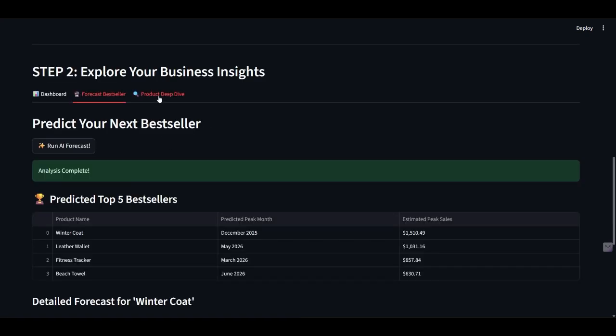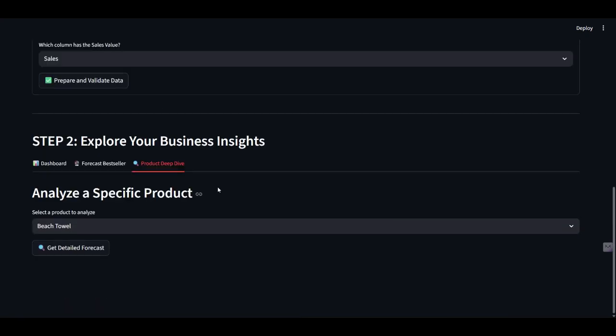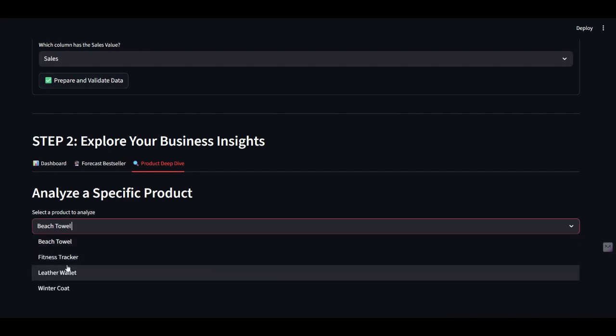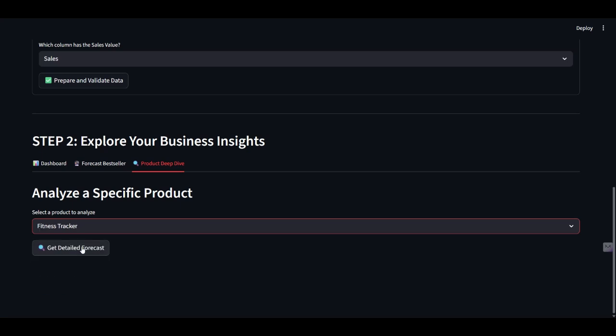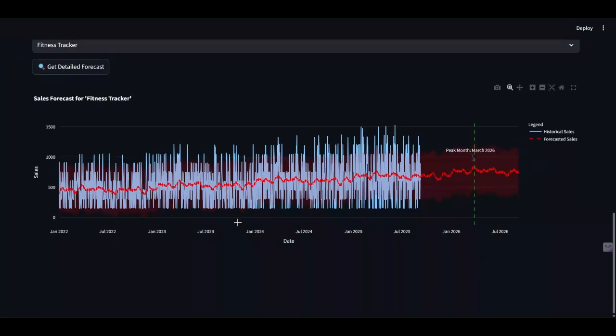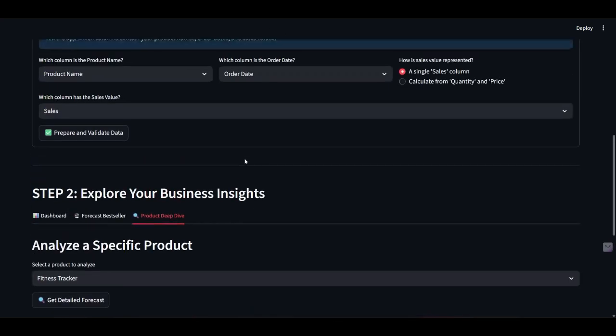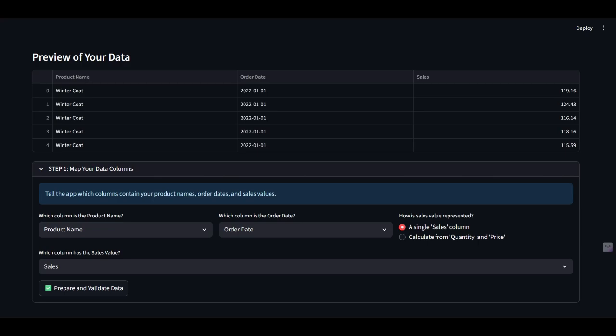Finally, if we click on product deep dive, this tab allows for granular analysis. I can select any product from the drop down menu. As I select fitness tracker here, now after it, I click on get detailed forecast. Here the app will instantly generate a detailed forecast just for fitness tracker. This is incredibly useful for analyzing the potential of products that aren't in the top 5. That's all, my model in front of you.